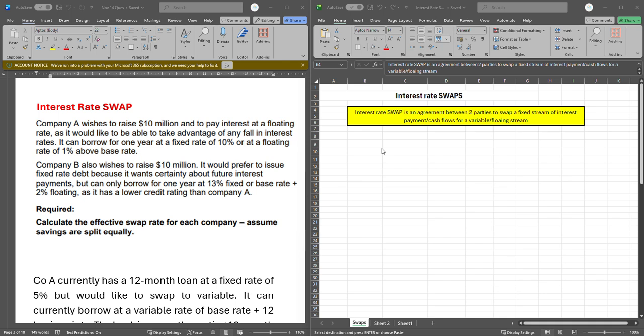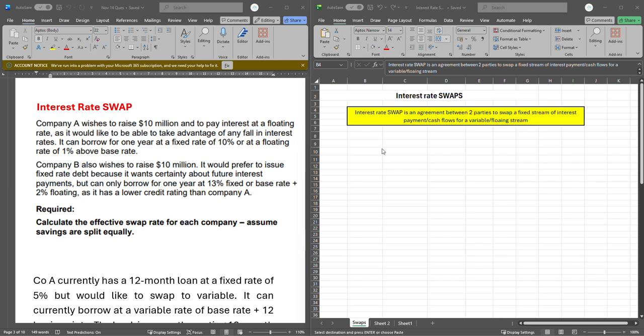And the first thing I'm going to mention is the fact that for this one, the focus is on interest payment. Please take note. So what this means is that principal is not swapped. When we did forex or currency swap, you realize that we're swapping principal amount. Here, we're not swapping principal amount. The only thing that we swap is those interest payments, floating interest payment and fixed interest payment. So please take note of that.